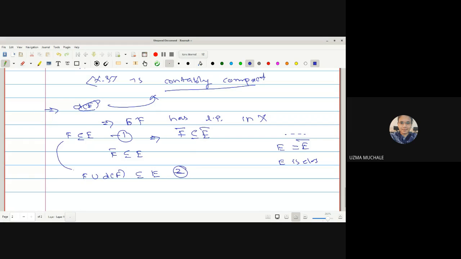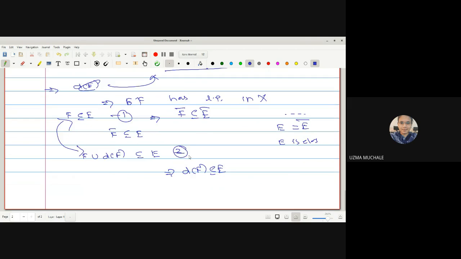Now from equations 1 and 2, what can we say? F is contained in E and F union derived set of F is contained in E. So can I write from these two equations that the derived set of F is contained in E? Yes, ma'am.